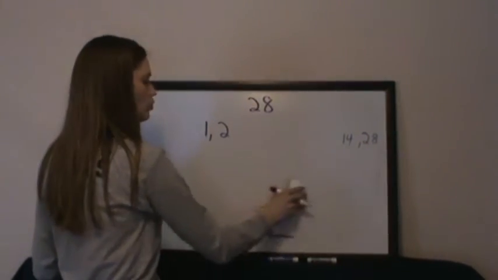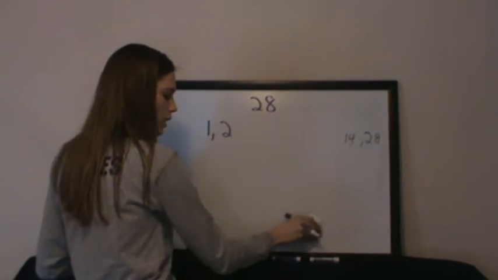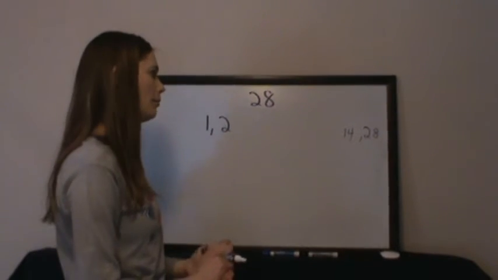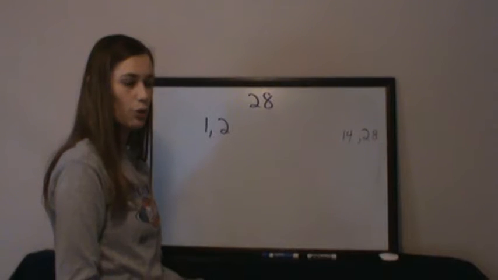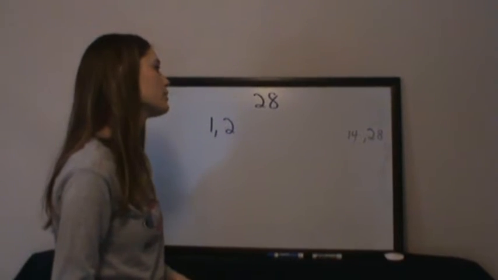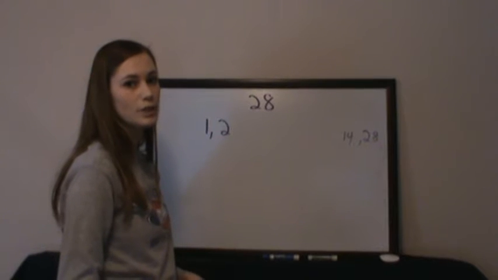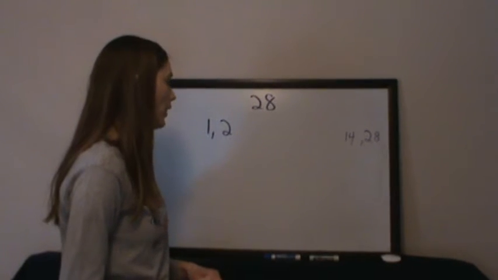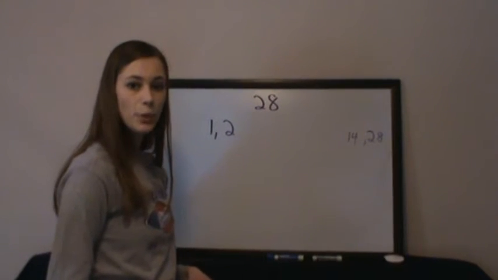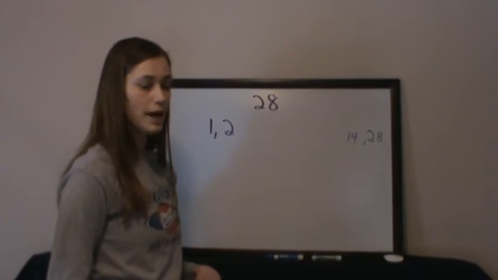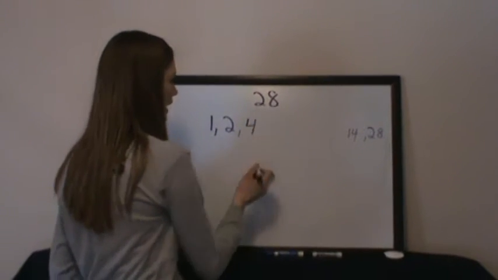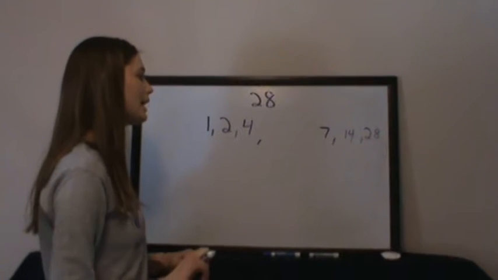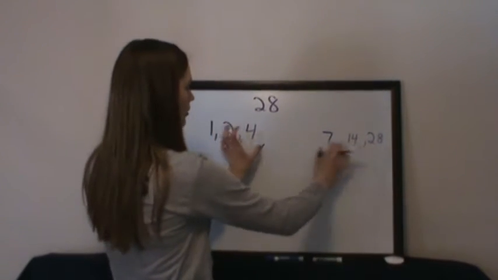Then I'm going to say, does 3, can I multiply? This is one way you can ask yourself about factors. Can a number multiply by something to get 28? So 3, I'm thinking about my factors for 3, and there's nothing that I could multiply 3 by to get 28. So that means 28 is also not divisible by 3. 4, is there something I can multiply 4 by to get 28? The answer is yes. If I'm thinking through my facts, I know that if I take 4 and I multiply by 7, I will get 28. And then I just kind of keep going until I meet the numbers on this side.